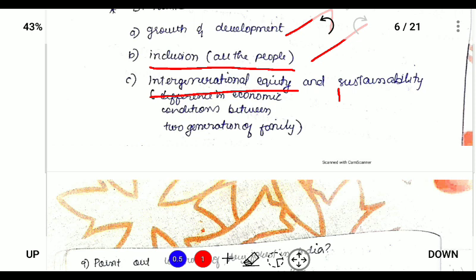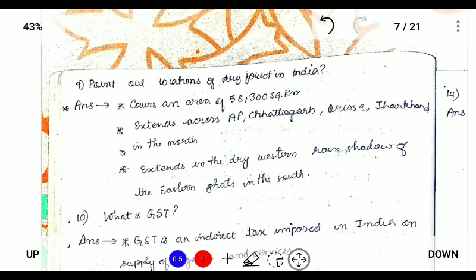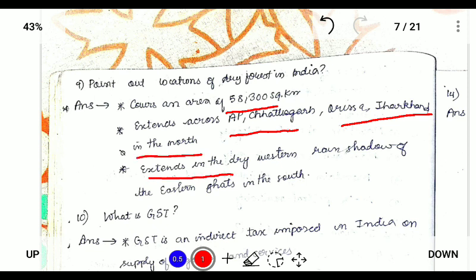So next question, point out the locations of dry forest in India. So the dry forest in India is 58,300 square kilometer and extends to Andhra Pradesh, Uttar Pradesh, Orissa, Jharkhand in the north, and it extends to the western dry range, the rain shadow of the Eastern Ghats in India.